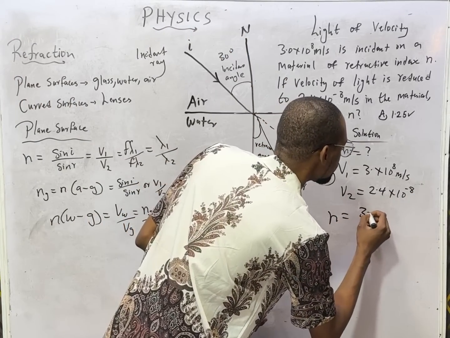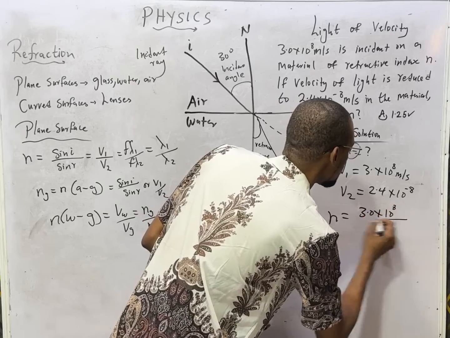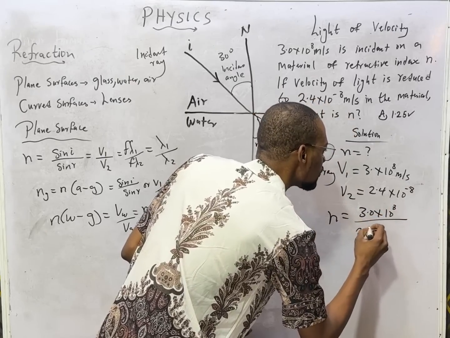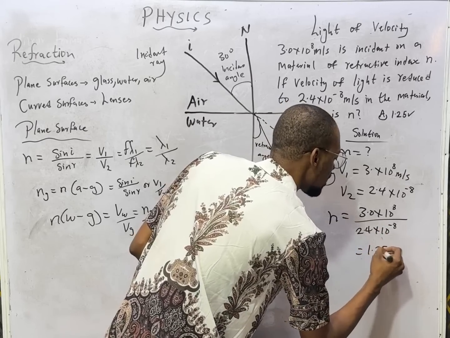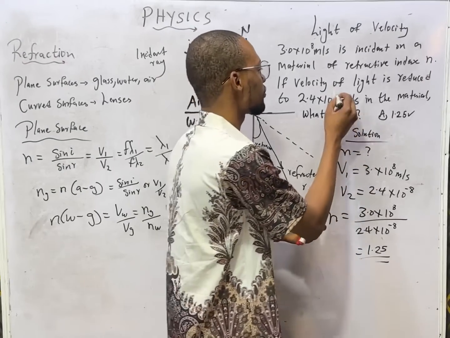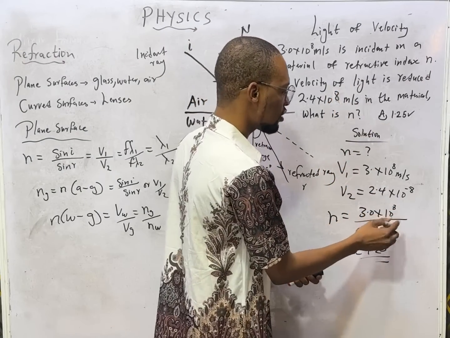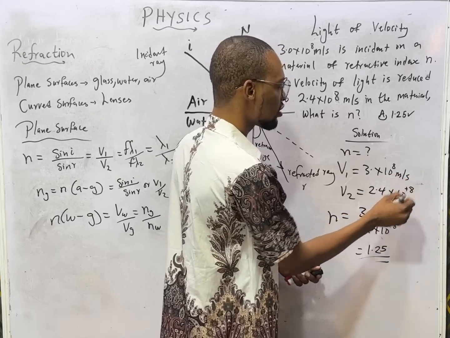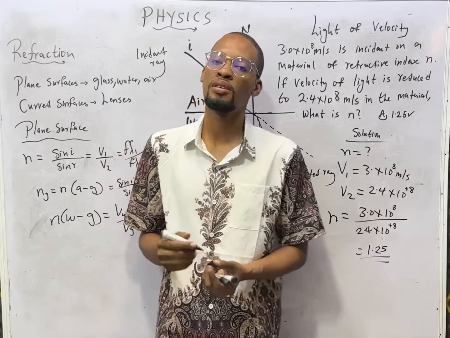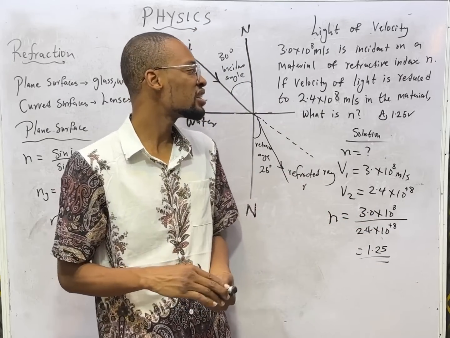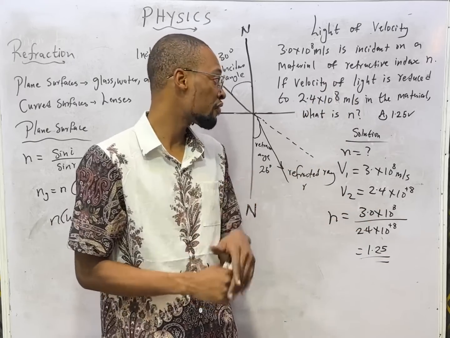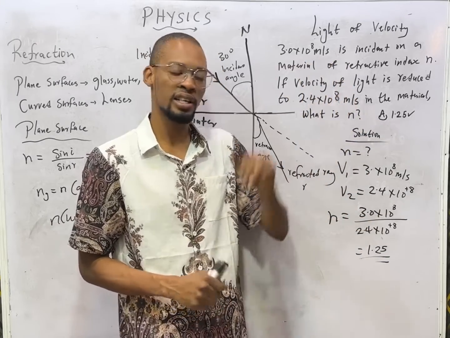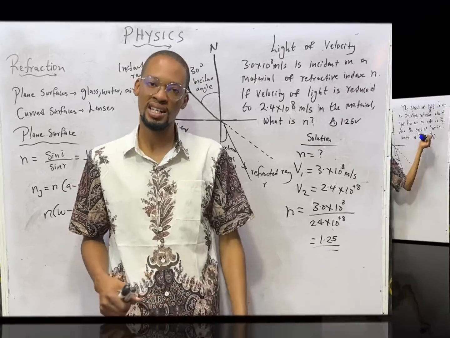V1 is 3.0 times 10 raised to the power of 8, V2 is 2.4 times 10 raised to the power of minus 8. So everything should give you 1.25, like I've marked here. So that is the answer. This is 8, so this is plus 8. This is 8. So that is the answer. Please pardon me. So the thing is for you to get what it's all about. Anything they give you, just solve and you'll be fine. This is this, and that is that, and this is your answer.